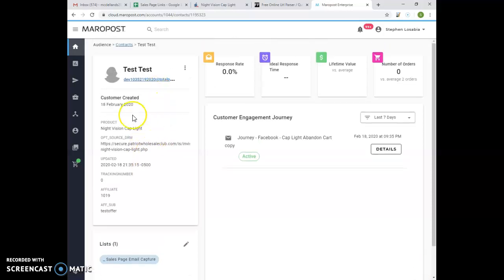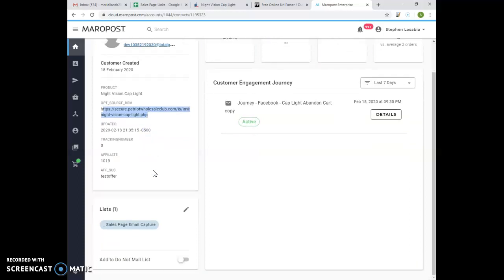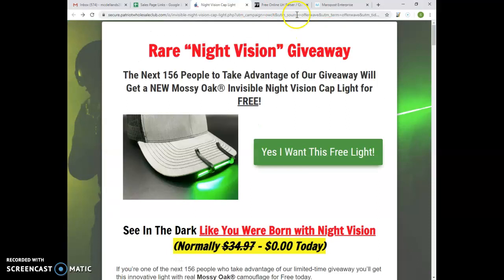Alright, see, the email is already sent to Maropost, even though that person did not fill in information on the order form. Not only the email is sent to Maropost, also the product, the URL, and the important ones are the affiliate and the app sub. These came from the parameters.